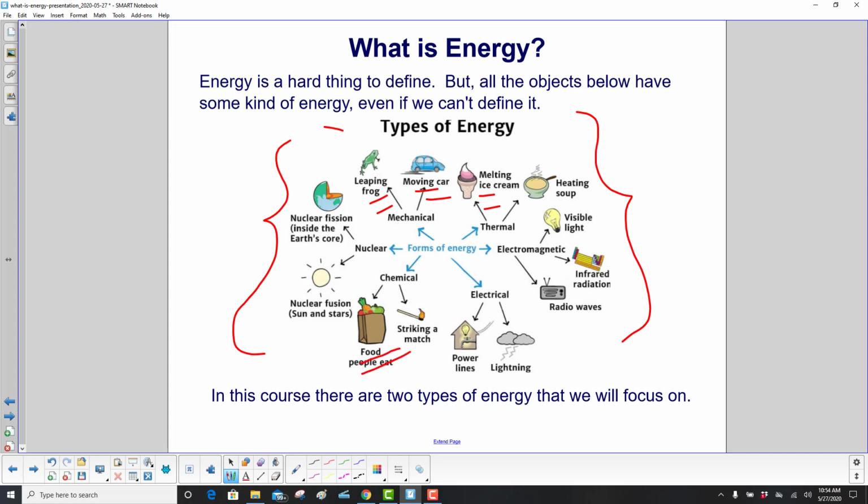There's food, energy. There's nuclear fusion, which happens in the sun and in stars, nuclear fission, all kinds of different things, which is kind of funny because we can't exactly define it. However, in this course, we're only going to worry about two types of energy.